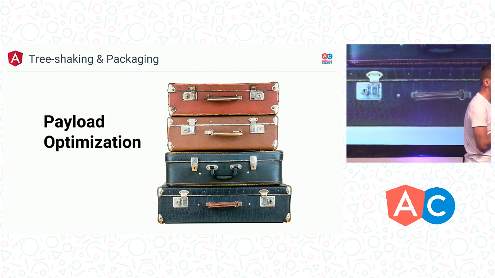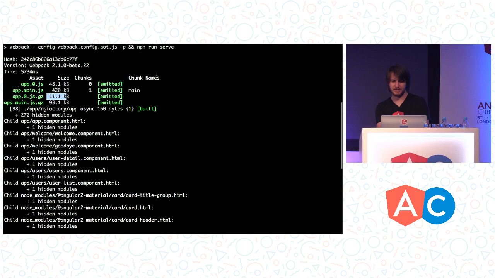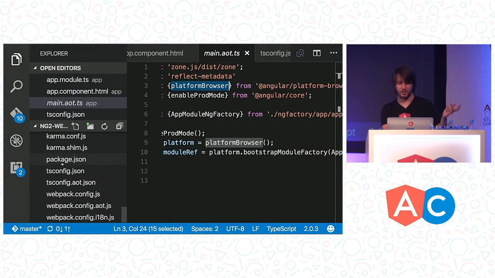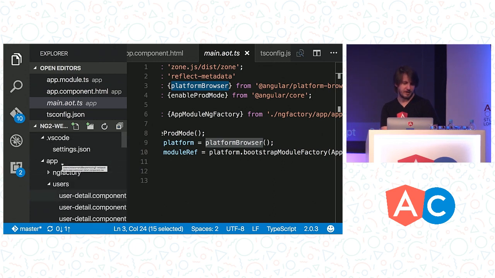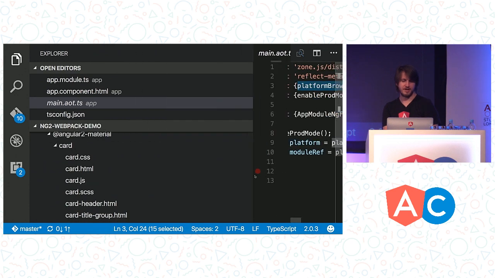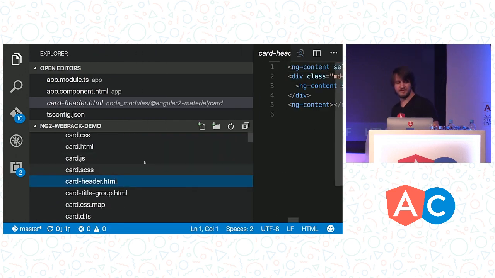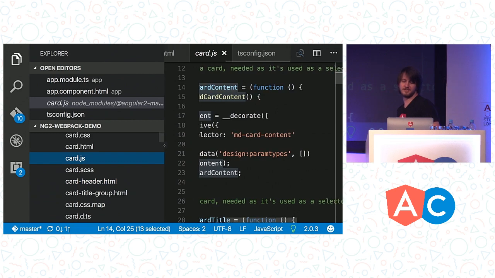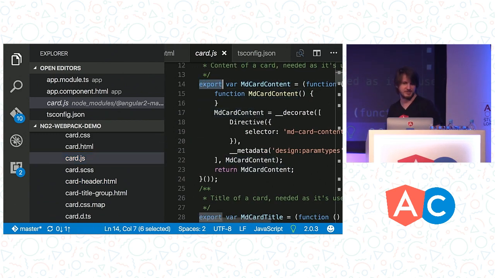Sure. So as a consumer of this kind of stuff, if you're using Webpack 2 or Rollup or anything that's really modern, you don't actually have to worry about this at all. It's totally automatic and instant. Basically just turning on Webpack's production mode will automatically do tree shaking from ES modules for you. So that's easy. If we look at something like the Material Design library that we're using, so I'll jump over to Angular 2 Material, what we've got here is a couple of different files. This is an ES6 version, or an ES module version, of the material card. So you can see it's got export statements. We ship this because this is tree shakeable. Tools like Webpack and Rollup can analyze this, again, without executing code, and eliminate stuff you don't use.